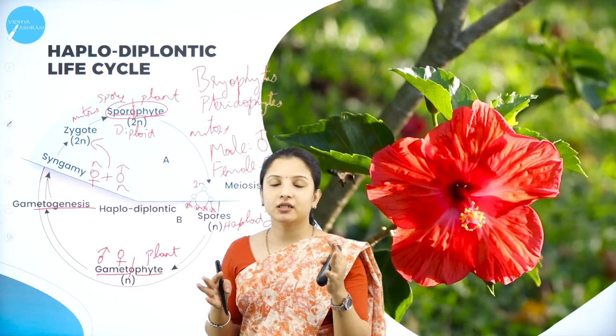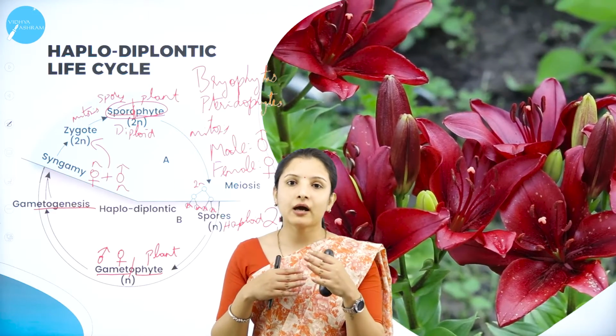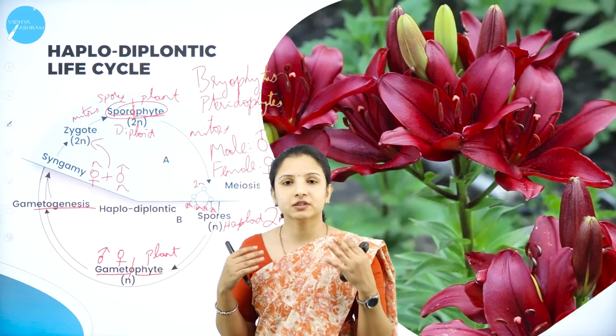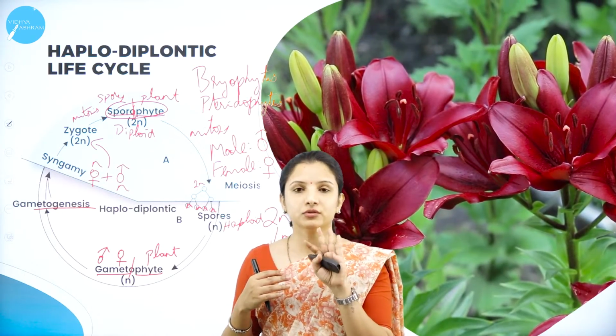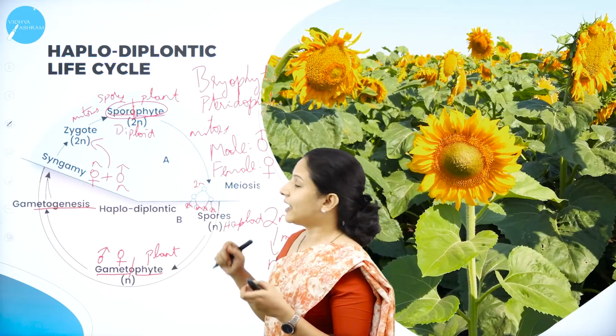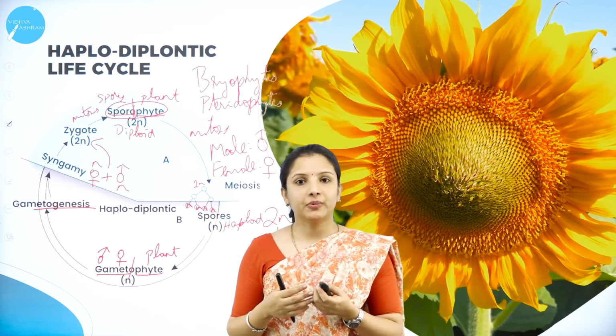Whether the sporophytic is dominant, whether the gametophytic is dominant, or both are equally dominant, based on that the life cycle of plants, or the alternation of generation, is divided into three types: haplontic life cycle, diplontic life cycle and haplodiplontic life cycle. I hope you have understood this session, wherein we studied the alternation of generation, which is very, very important for the life cycle of a plant.